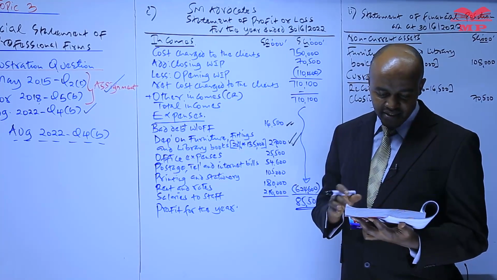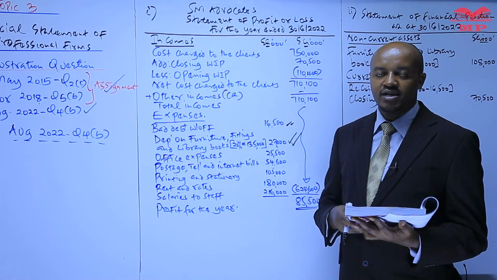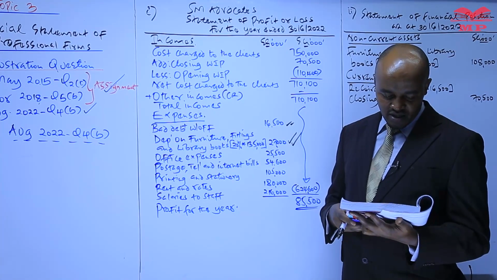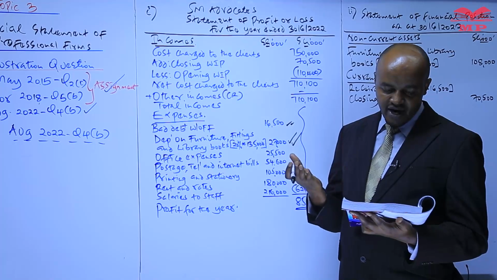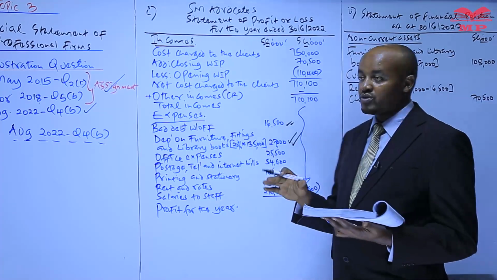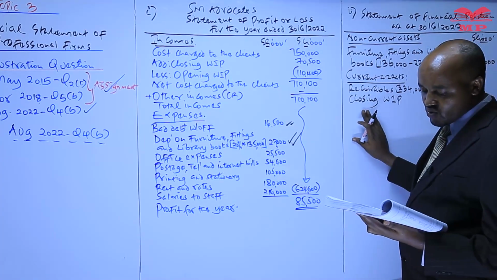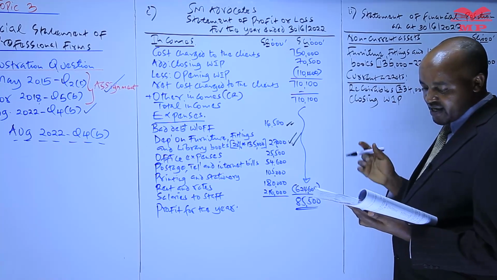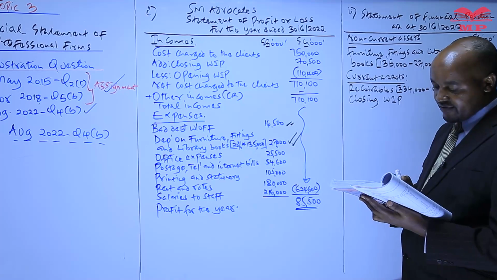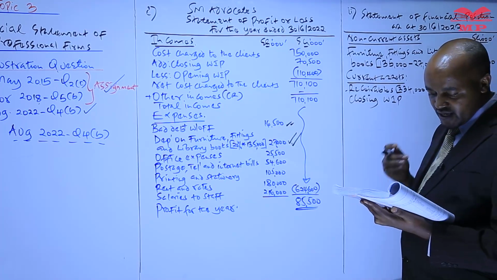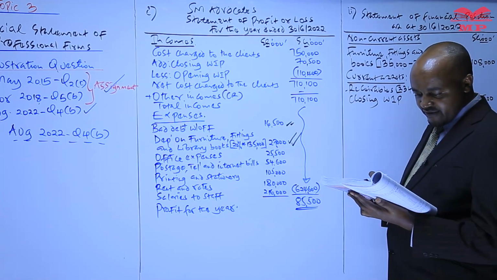Let's go back to the trial balance, and equally I've said all assets have a debit balance. So which items of current asset do we have in the trial balance? Up there we have work in progress at the start. What we record here as a current asset is the closing work in progress. Down there you can see we have receivables, and we have already recorded the receivables here. And then from there we have cash at bank.